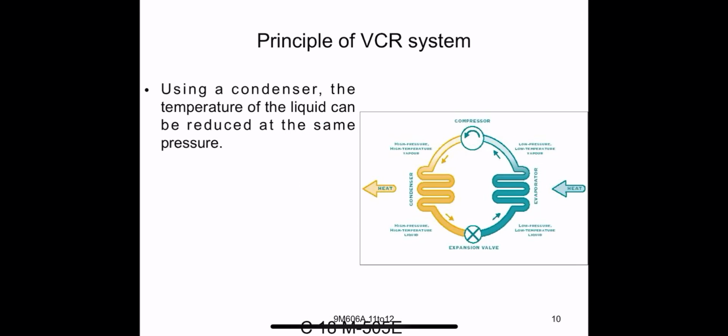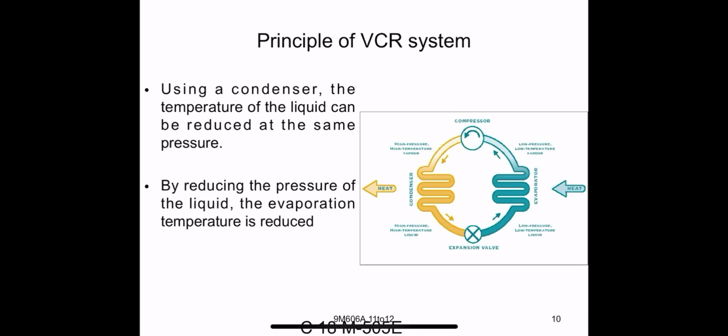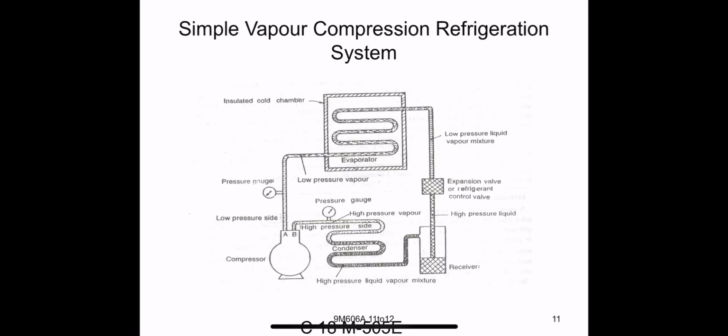Using a condenser, the temperature of the liquid can be reduced at the same pressure. So in this condenser, the vapor state is converted into liquid state at the same pressure. By reducing the pressure of the liquid, the evaporation temperature is reduced. Thus the liquid evaporates at low temperature.